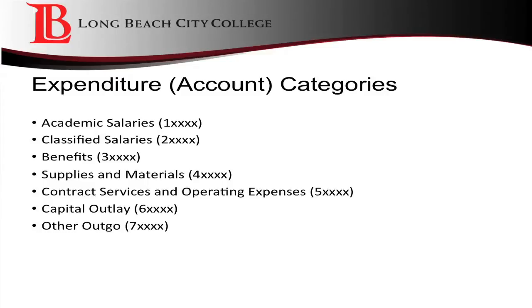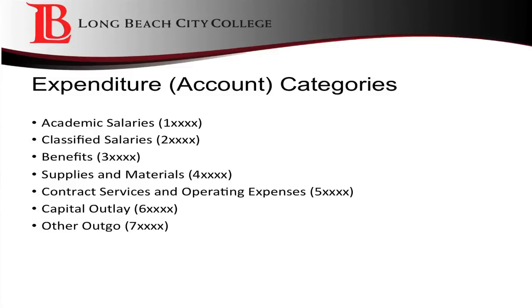The 6-digit account number has 7 distinct categories. Academic salaries start with the number 1. Classified salaries start with the number 2. Benefits start with the number 3. Supplies and materials start with the number 4. Contract services and operating expenses start with the number 5. Capital outlay, such as equipment, start with the number 6, and other outgoes like student financial aid start with the number 7.